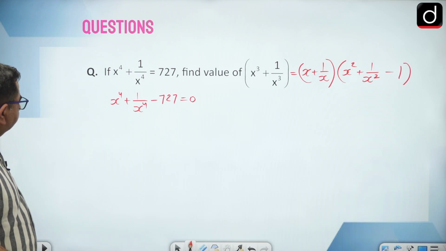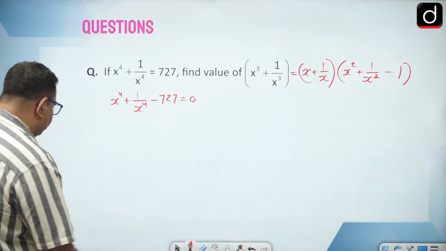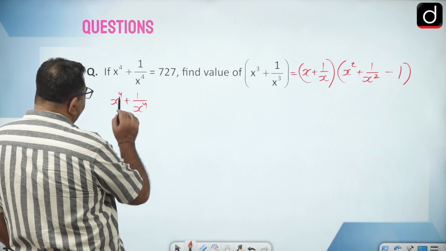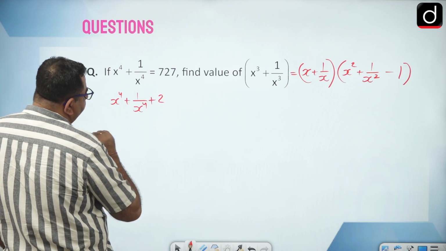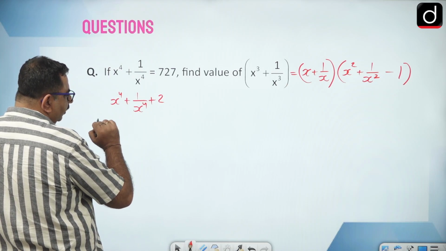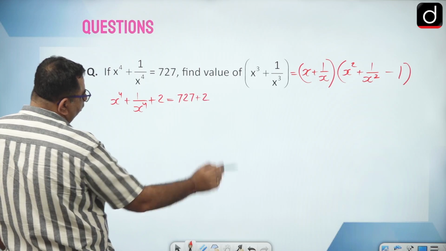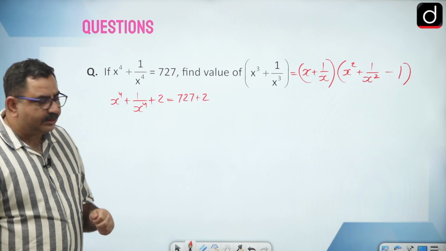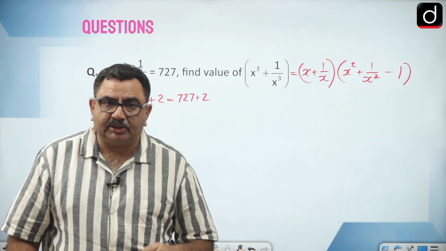Right? This is how we can find. Okay, so first of all, what you can do: x to the power 4 plus 1 by x to the power 4, we have to find this, right? So if I add 2 here, then it will become what? x square plus 1 by x square whole square, and 2 we have added there, so 2 I will add there also. Now you can see when you add 2 here, it will also become a perfect square, that is 729, which is perfect square of 27.